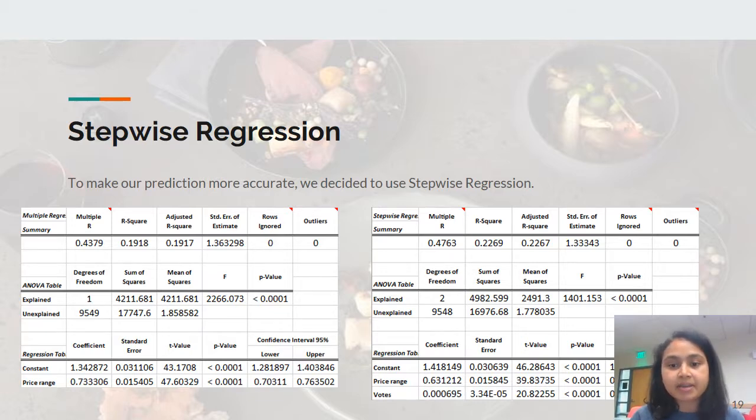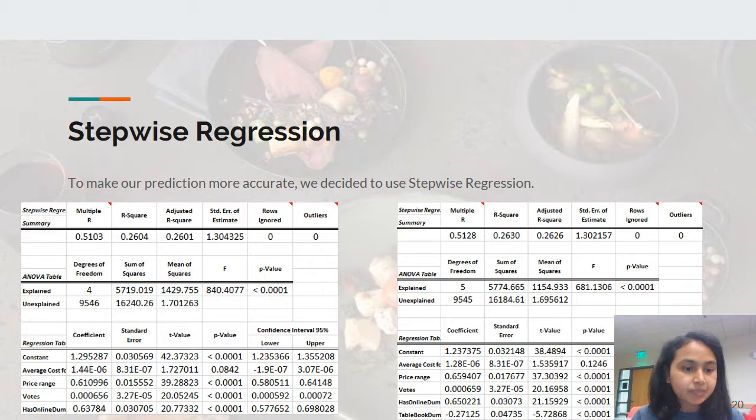So as we went step by step, we found that the average cost for 2 is not at all valuable because the p-value is high, and the online variable and the table booking have a big significance other than price range and votes. As you can see, the table booking has a negative impact when we add it. However, the adjusted R-square is increased to 0.2626.